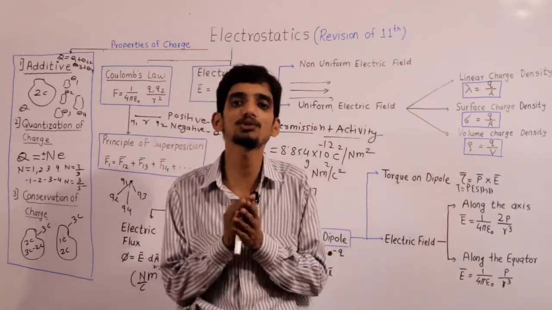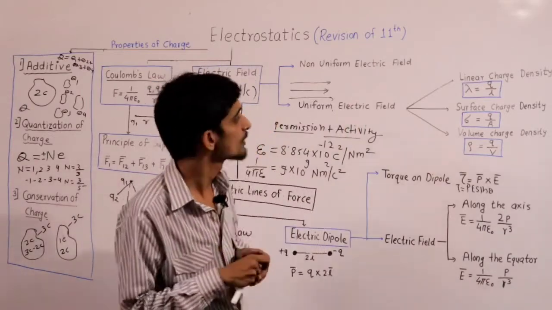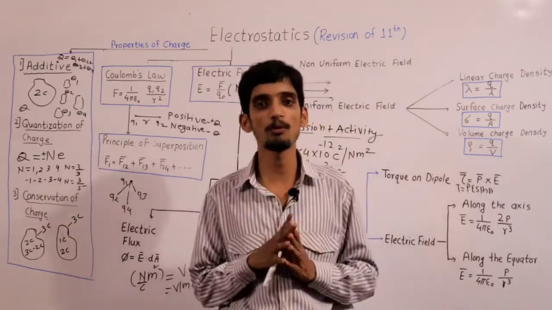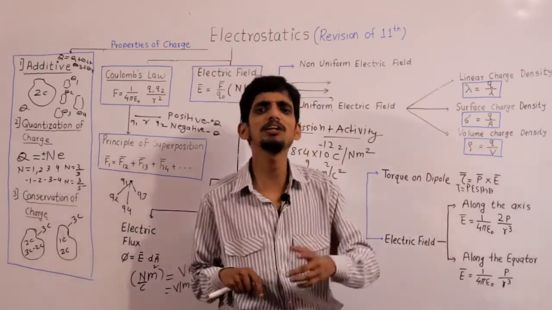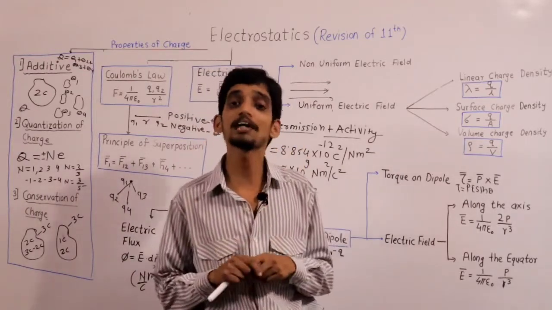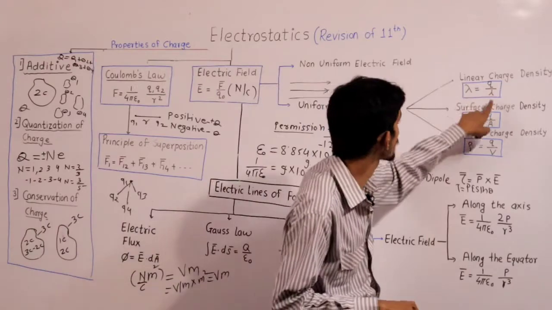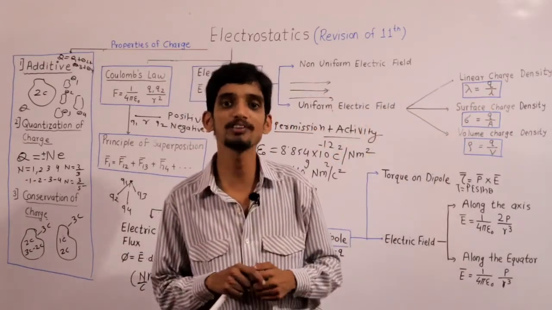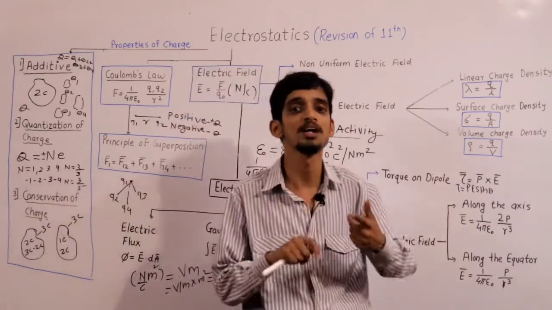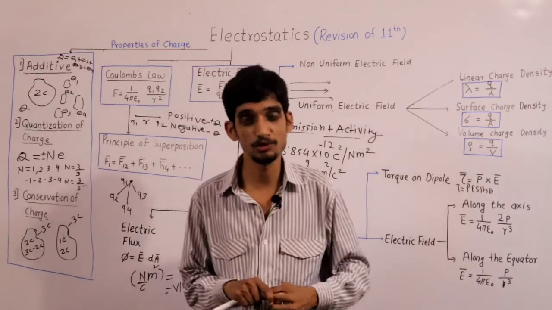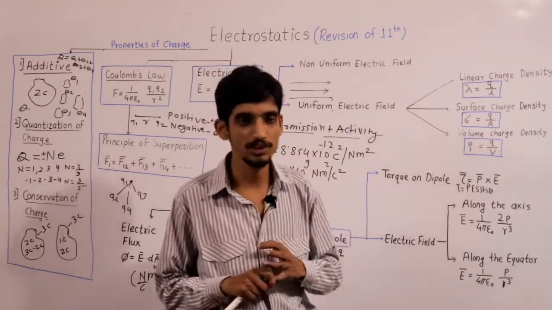What is the significance of each, that we have to discuss. Suppose there is a wire on which charge is distributed uniformly, and we have to determine the total charge on that wire or ring. In that case, what happens? We will make use of this formula, lambda is Q by L. It means whenever a 1D shape is there and you have to determine the charge, you can use this type of charge distribution, that is linear charge density. So for 1D, linear charge density.